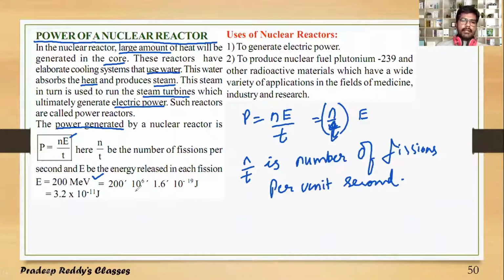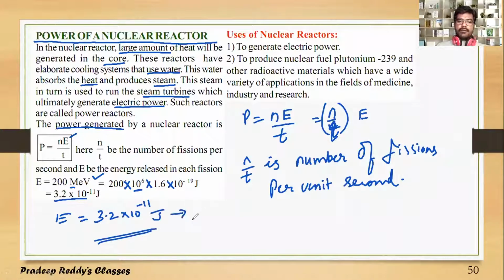Million is 10 power 6, so 200 into 10 power 6. Electron volt can be converted into joule, 1.6 into 10 power minus 19 joule. This gives you nearly 3.2 into 10 power minus 11 joule. So the total energy produced is 3.2 into 10 power minus 11 joule. This is for one fission.